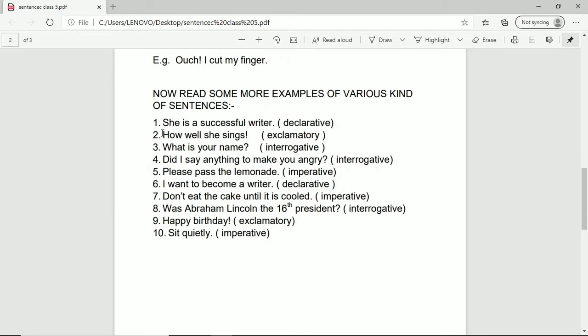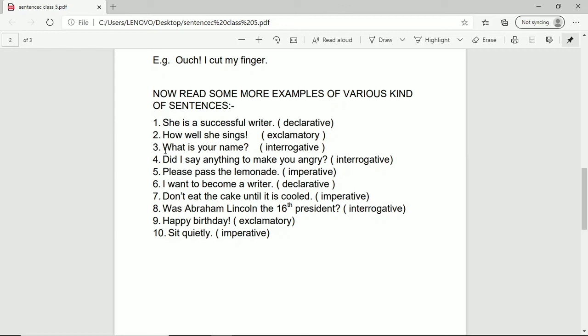Number one, she is a successful writer. Students, this sentence begins with a subject and ends in a full stop. This is of course a declarative sentence. You can say this is a statement. You can also say that this is an assertive sentence or an affirmative sentence, right? Then, how well she sings! Here you are showing your feeling of excitement that how well she sings, right? So this is an exclamatory sentence, and moreover it carries an exclamatory mark at the end. So it's very easy to identify that this is an exclamatory sentence, right?